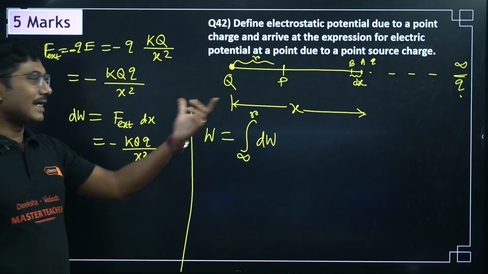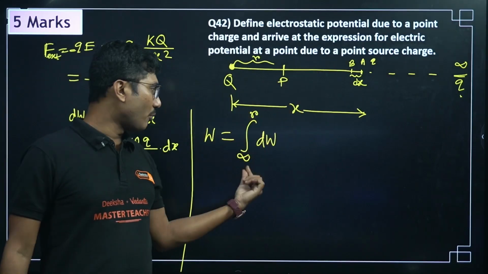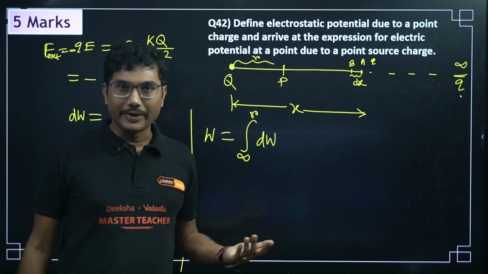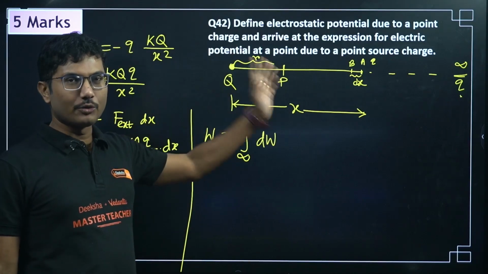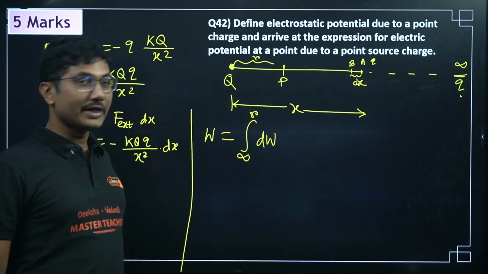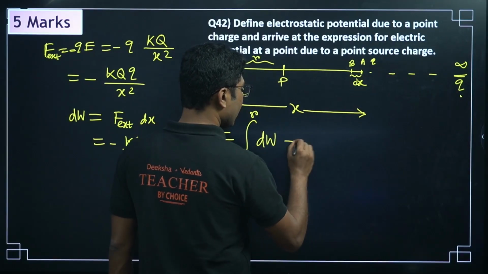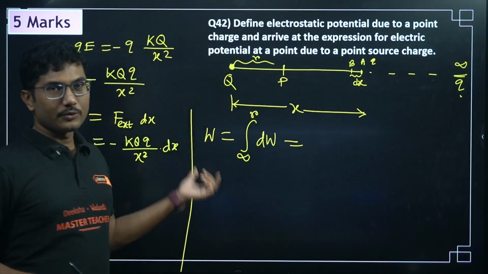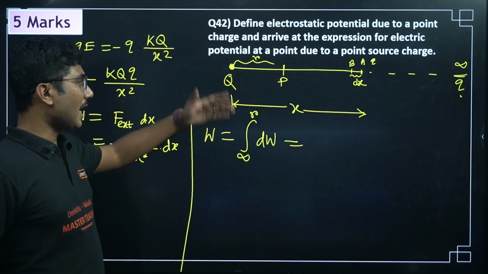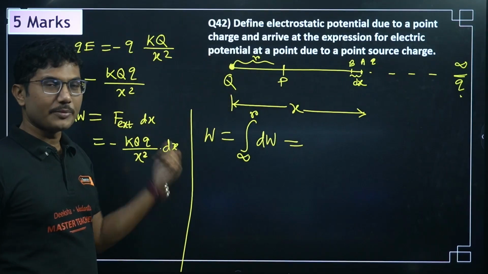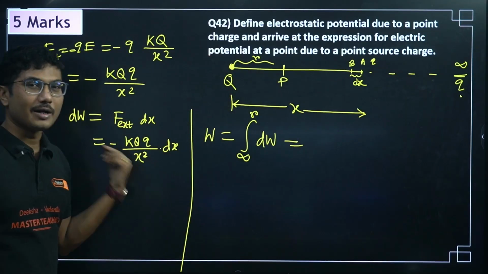So x basically has to be in between these 2 points. That is the way to construct it. Once you go to higher classes, you have to construct this kind of integration yourself and solve it. You take 2 points and in between them you take an arbitrary point.